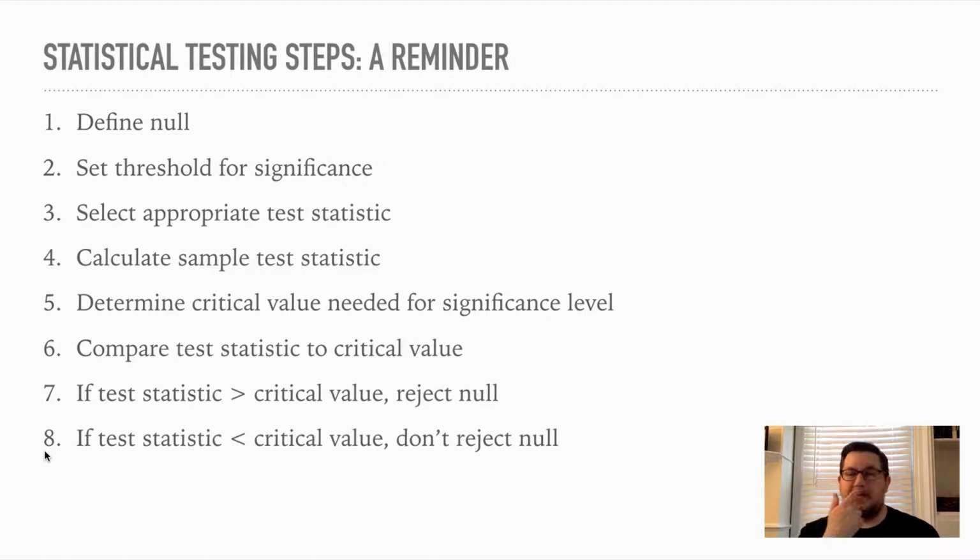So again, here are the steps. Just a reminder: we define the null, we set the threshold for significance, we select the appropriate test statistic, we calculate it, we determine the critical value, and we compare the two. So that's nothing new, just a reminder.